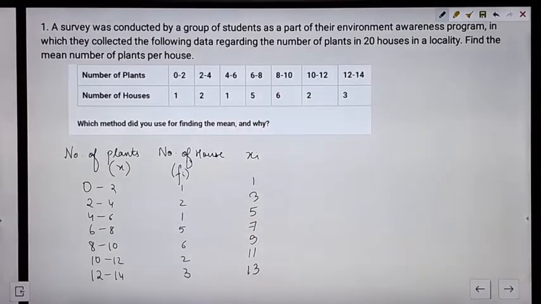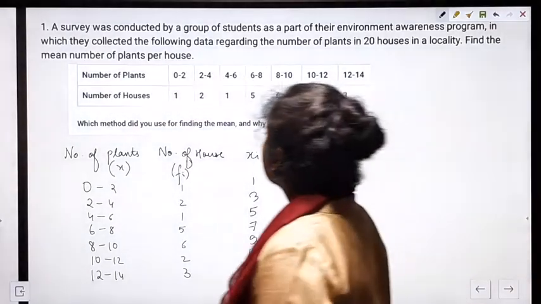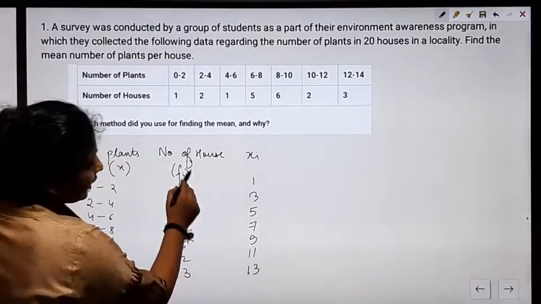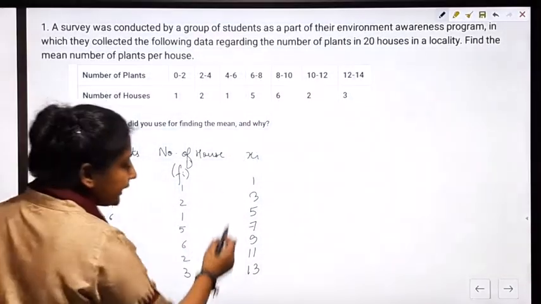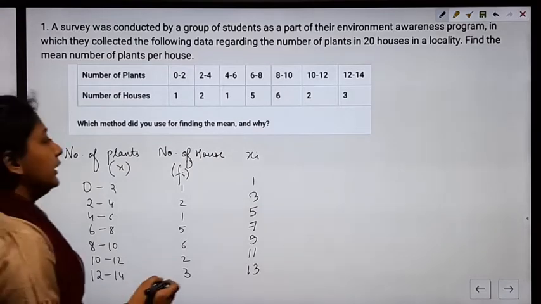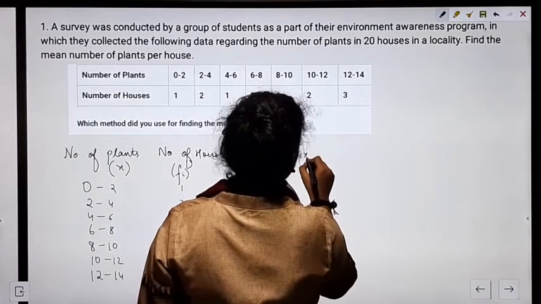This is xi. Next, which method should we use for finding the mean and why? Now see, here the frequency values are small and the xi values are also very small. So it's easy to do the multiplication. Therefore, we can use the direct method. Now we find fi into xi.